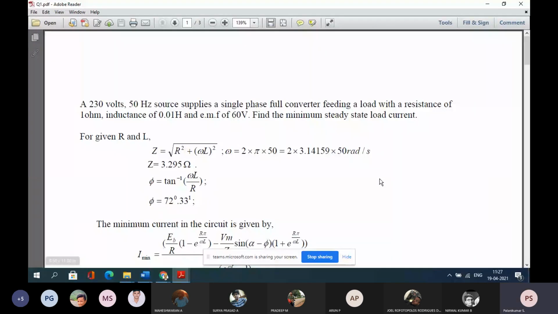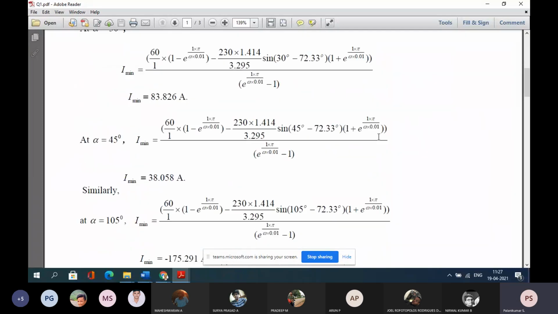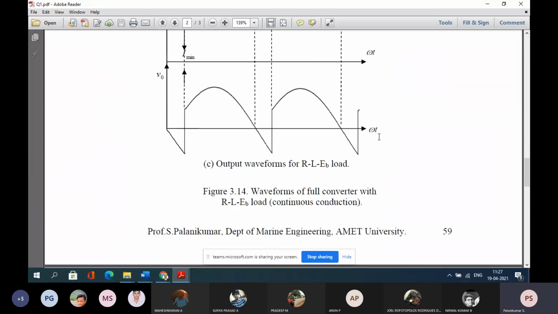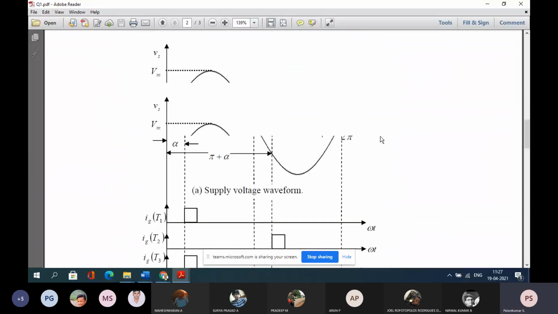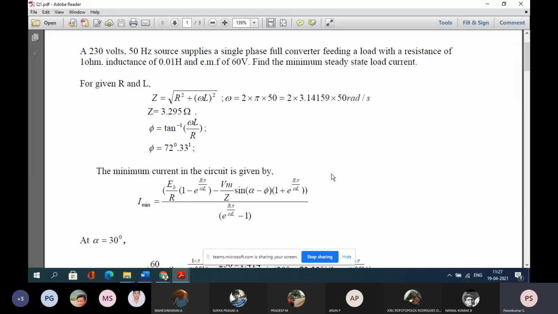Say for example, the very first problem. I'm expecting the answer in the same way, because I have prepared and typed it. It is nowhere available; no book is given like this. I have prepared this because I have to give it to students. R and L are given. What is the impedance? What is the pi value? What is the minimum current expression?